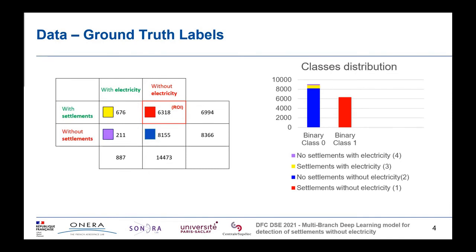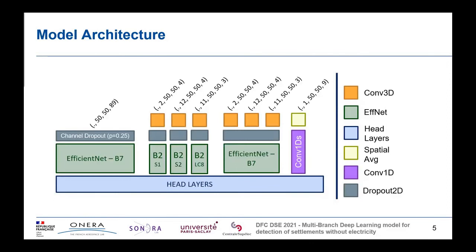From the decomposition of 4 labels into 2 binary labeling systems with our own distribution, we observe that the presence or the absence of settlements is a measure that is quite balanced, while the presence of electricity is something quite rare. And when converting the initial labels to the binary task, we obtain what we display on the right, this sort of one versus all setup, where this one class is the class of interest, and all are the 3 other classes.